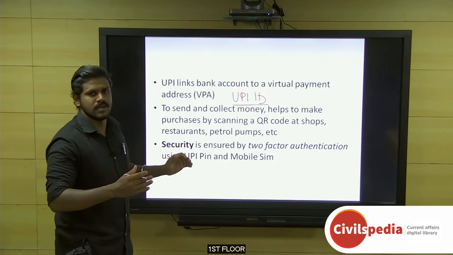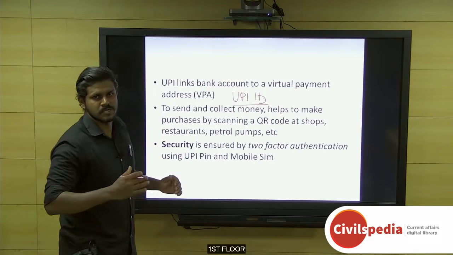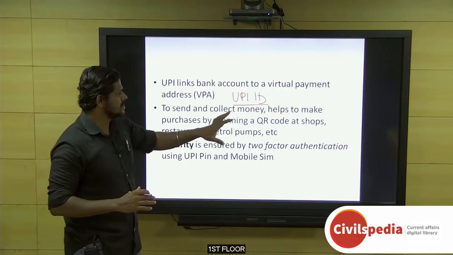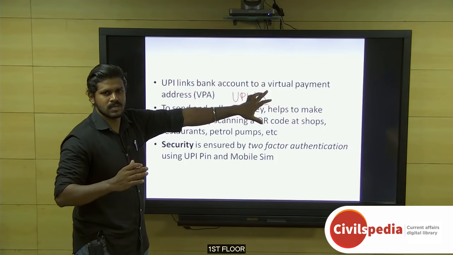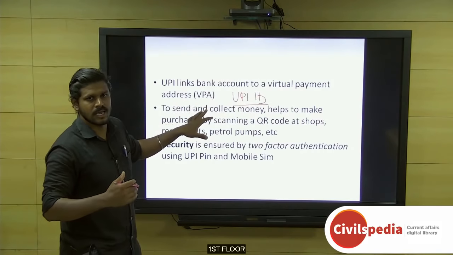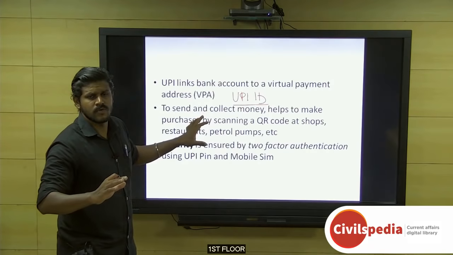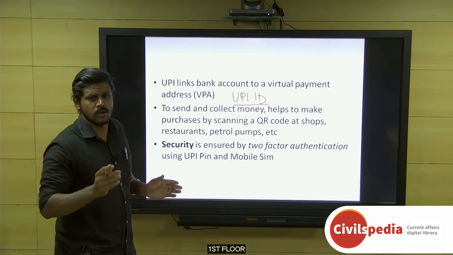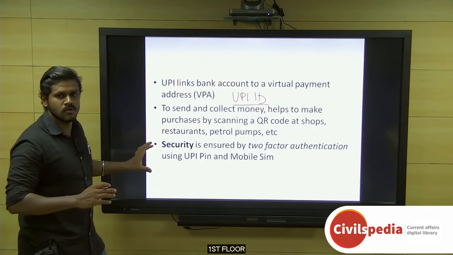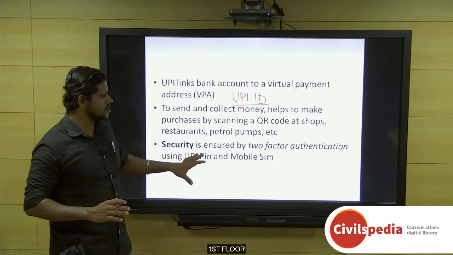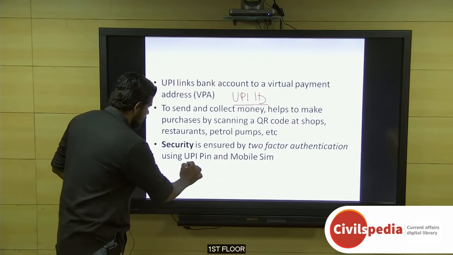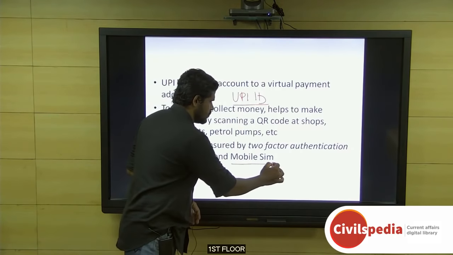So anyone who wants to send or receive money, or carry out a purchase based on a QR code, or send money to a merchant, just needs the virtual payment ID of the other person. And to collect money, he has to share his virtual payment address or ID. With that, there is no need to give account details such as account number, IFSC code, or the name under which the account is held. And coming to how transactions are secure: security is ensured by two-factor authentication, which involves the UPI PIN number and also the mobile SIM.